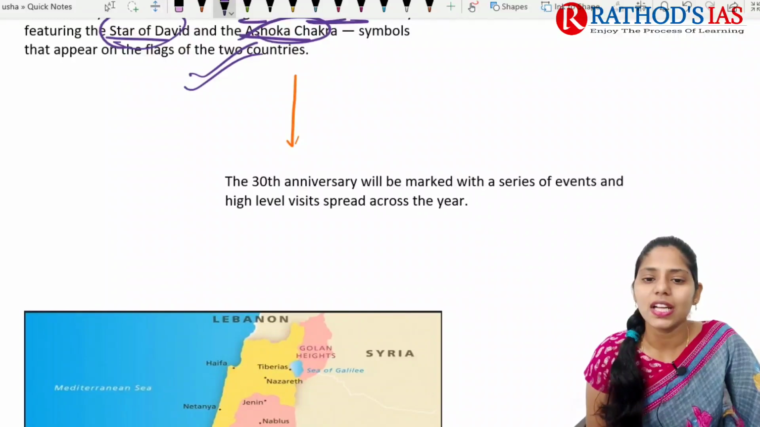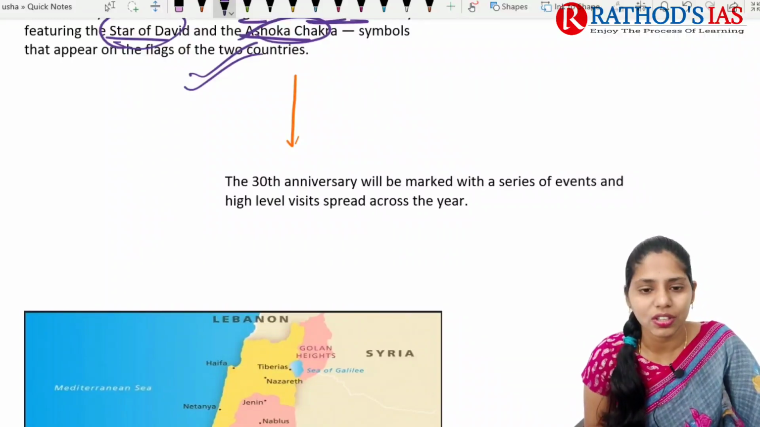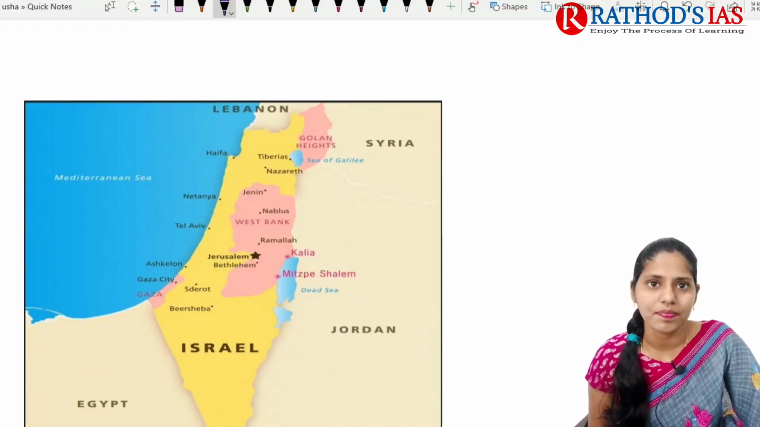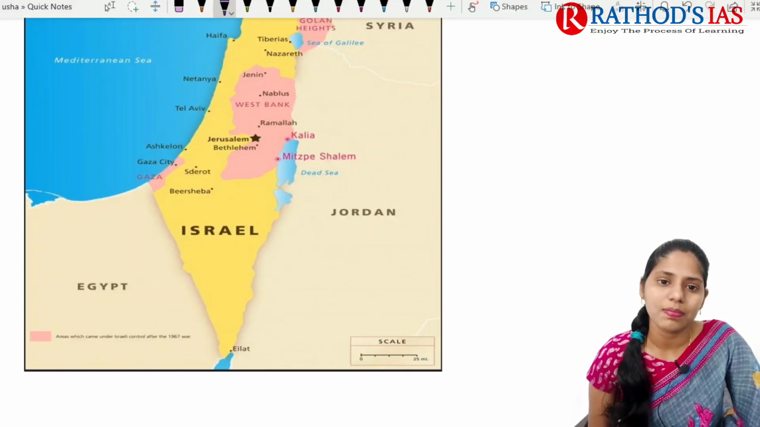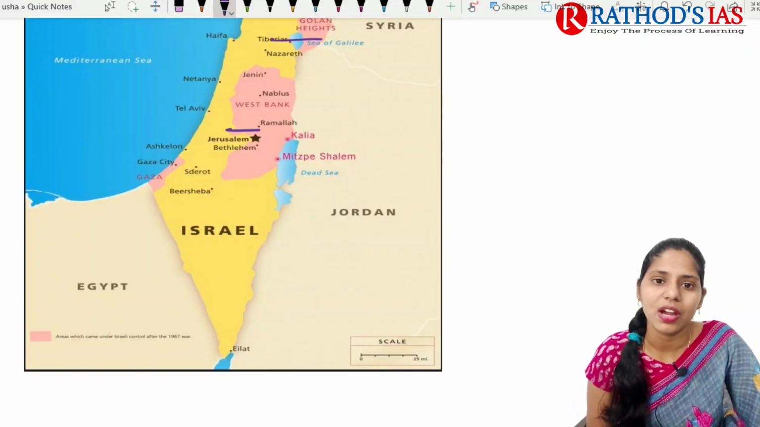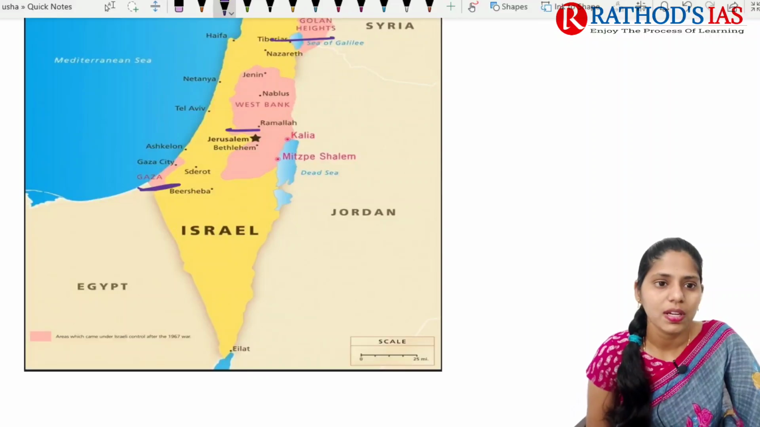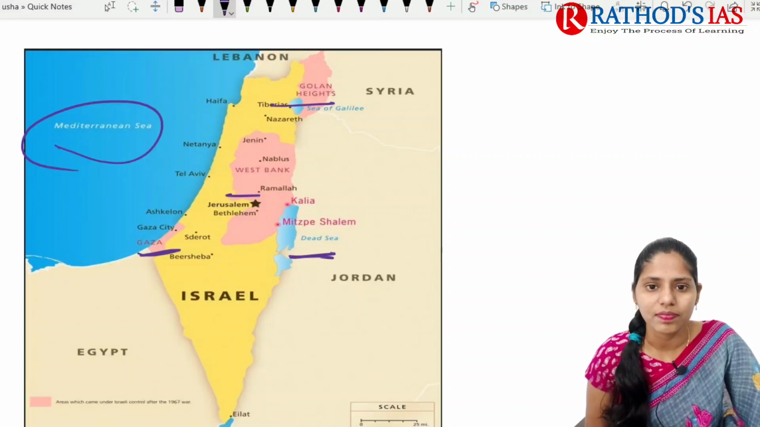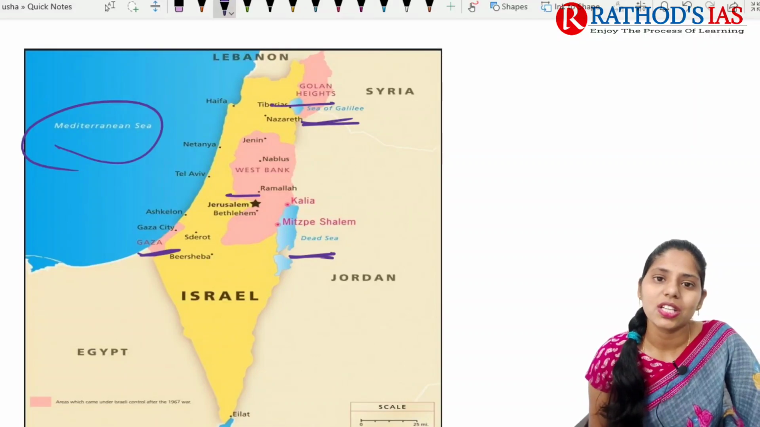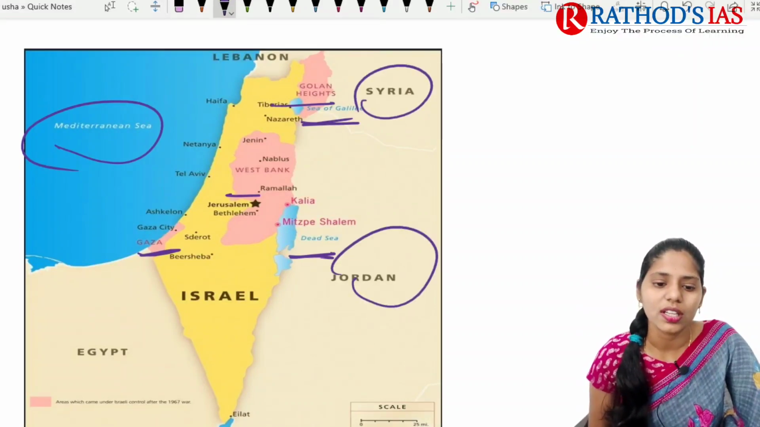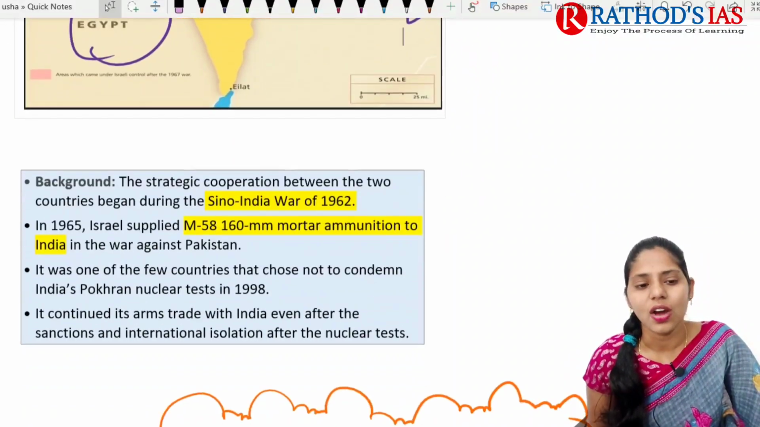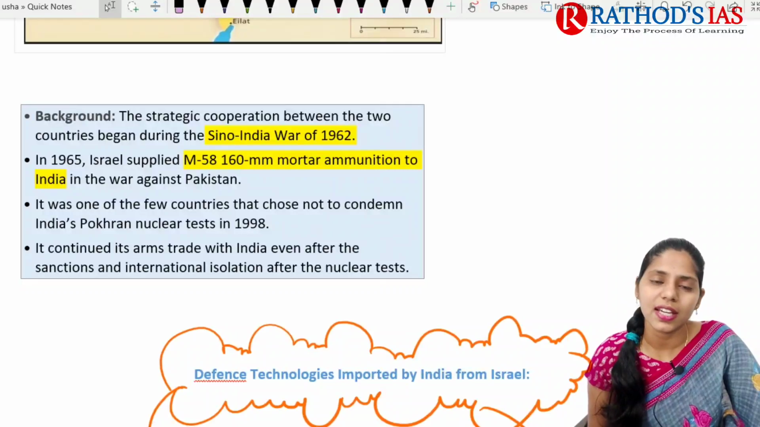And next, the 30-year anniversary will be marked with a series of events with high-level visits, which mainly spread across the year. And if you're talking about this map, here we have West Bank, here we have Golan Heights, here we have Gaza Strip, here we have the Mediterranean Sea, here we have the Dead Sea, and here we have the Sea of Galilee. Israel mainly shares boundary with Syria here, Jordan here, and Egypt here. So this is a map of Israel, and now let us see some background regarding India-Israel relations.